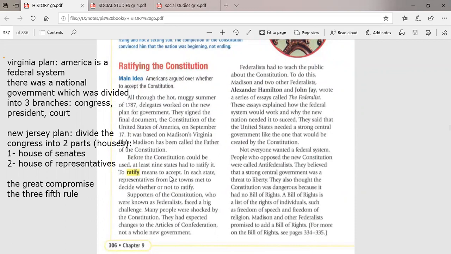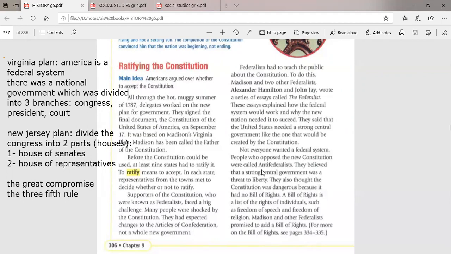So the Federalists were a group of people who accepted the Constitution and agreed with it. Those people were writing essays in the newspaper to teach people what the new Constitution is and what its laws were. They were convincing people to accept the new Constitution.